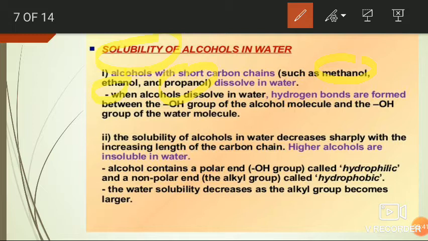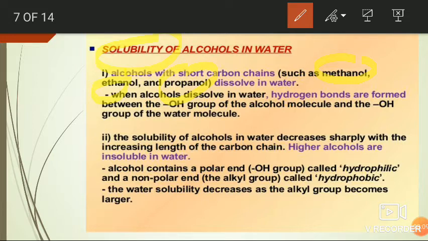But the solubility of alcohols gradually decreases with increase in number of carbons or with increase in molecular weight of the alcohols. That is, as the number of carbons increases in the alcohol molecule, the solubility in water decreases.